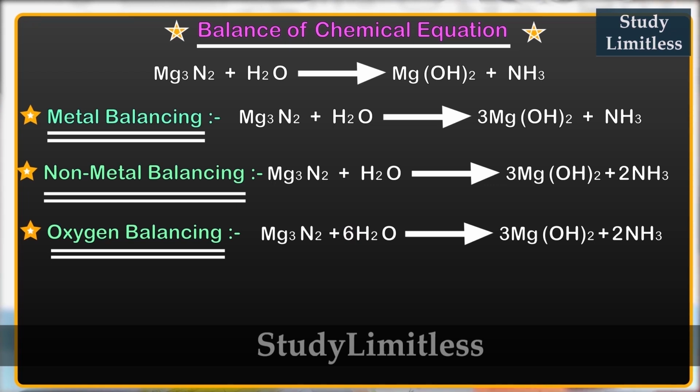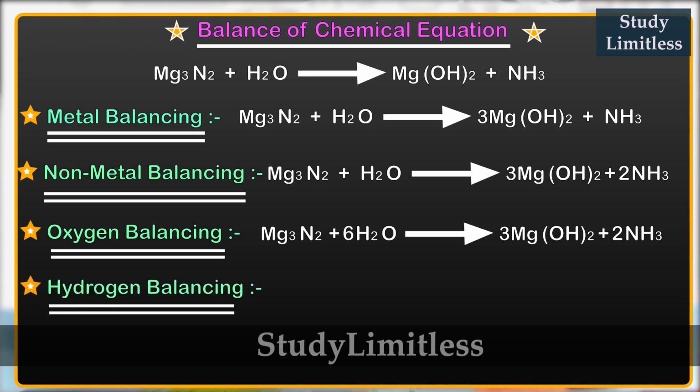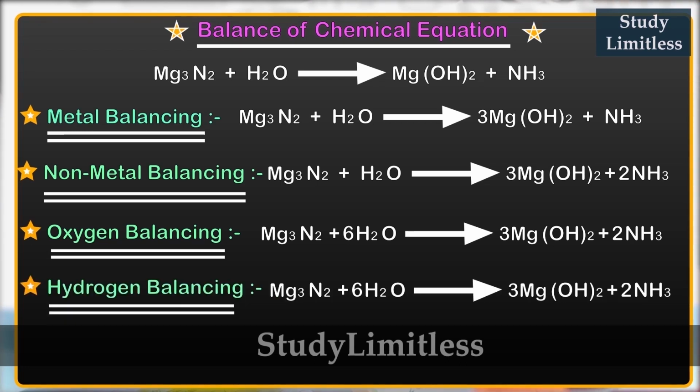Now the next and the last element to be balanced is hydrogen. Looking at the number of hydrogen atoms on the reactant side, we've got 12, as 6 times 2 is 12. On the product side, what we have is 6 in magnesium hydroxide and 2 3s are 6 on the ammonia side. So 6 plus 6 gives us 12. So hydrogen is well balanced.